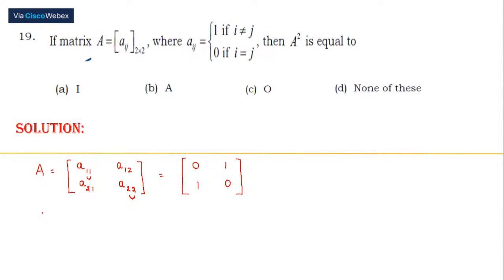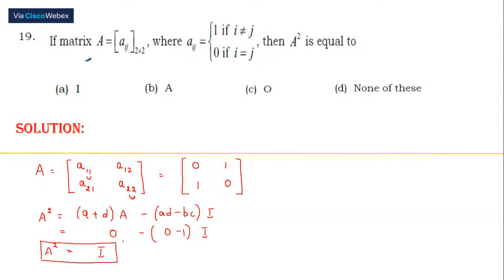So let's do this. A squared, I would apply the formula: A plus D into A minus, AD minus BC, this is the determinant, into I. So A plus D is 0 for us. So 0 minus this is 1 into I. So what is this? Minus into minus is plus I. We did not multiply. So this is the beauty of the equation we have for a 2 cross 2 matrix.